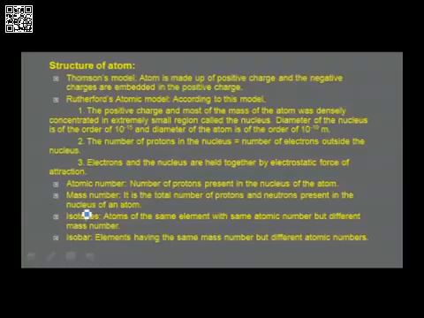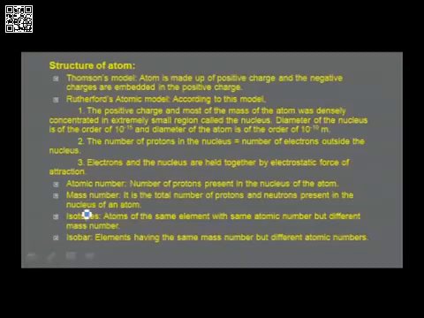The second unit is about the structure of the atom. Again, I have made an effort to select some of the important terms and theories that we come across. To start with, Thomson's model. It says about the structure of the atom. The atom is made up of positive charge, and the negative charges, namely the electrons, are embedded in the positive charge. Thomson's model is also known as the plum pudding model.